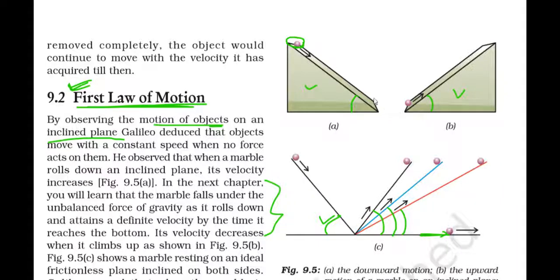If these angles are the same, then the height from which the ball is rolling down, this height, when it moves in the upward direction, the same height should be attained. It should come till this point.